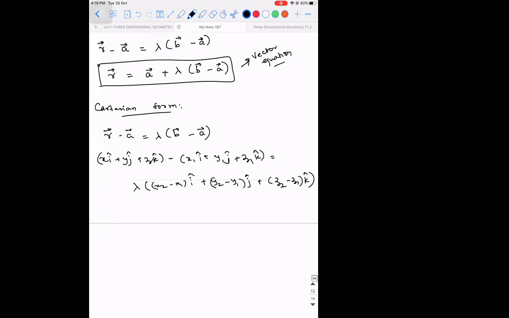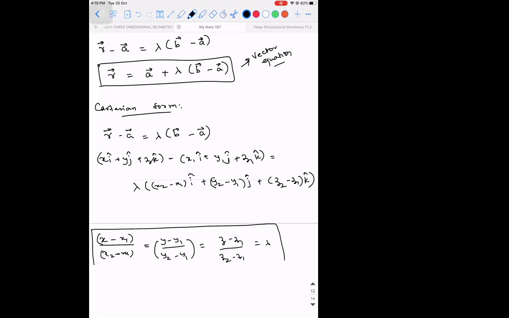So from this, if I rearrange the equation, I will have x minus x1 divided by x2 minus x1 is equal to y minus y1 divided by y2 minus y1 is equal to z minus z1 divided by z2 minus z1, which is equal to lambda. Actually, you need not write this lambda, I wrote it. If you write till here, that is more than sufficient.